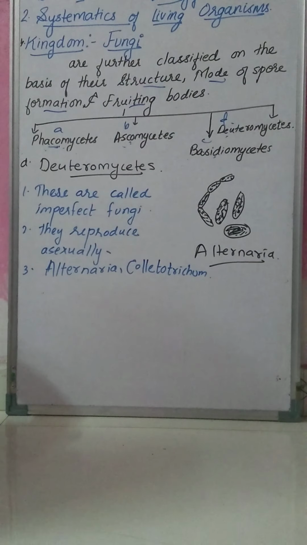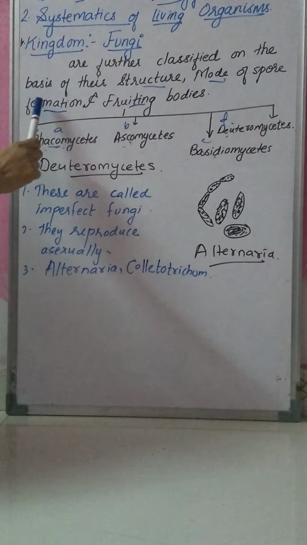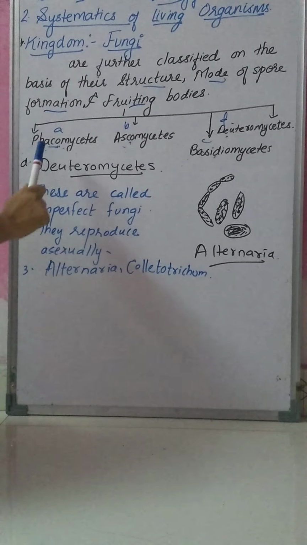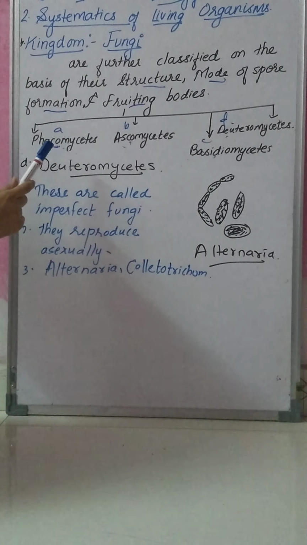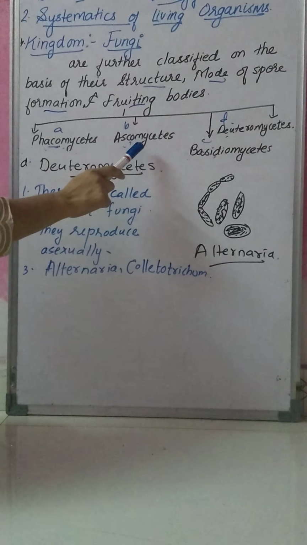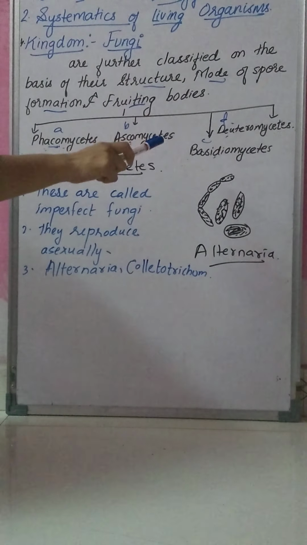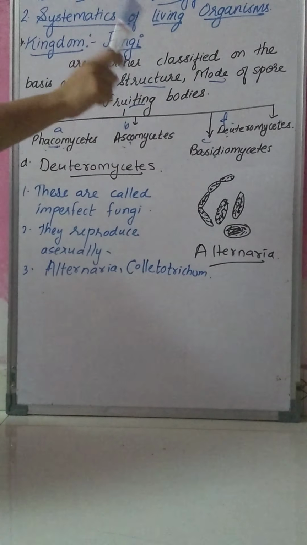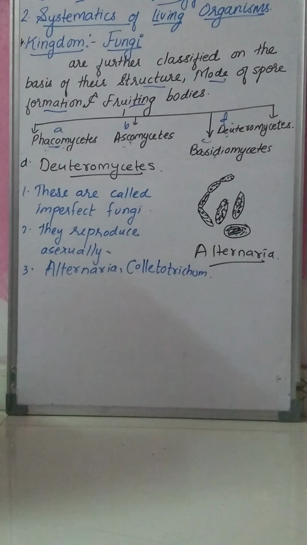Fungi are classified on the basis of their structure, mode of spore formation and fruiting body into 4 types: Phycomycetes, known as algal fungi, Ascomycetes, known as sac fungi, Basidiomycetes, known as club fungi, and Deuteromycetes, known as imperfect fungi. So we have completed the 4th kingdom, that is kingdom Fungi. Thank you.